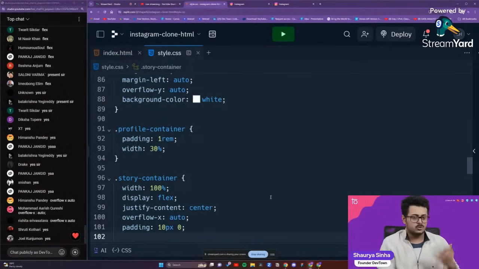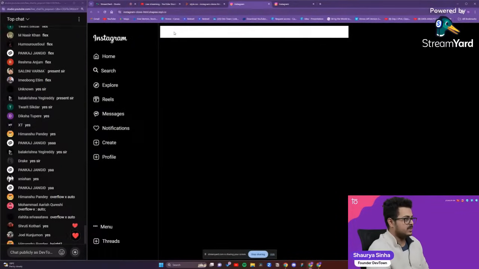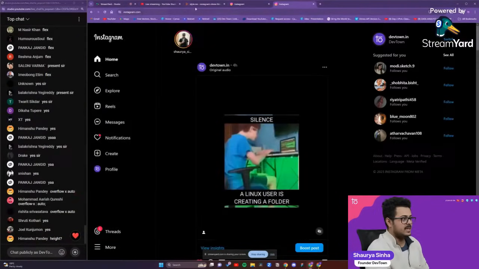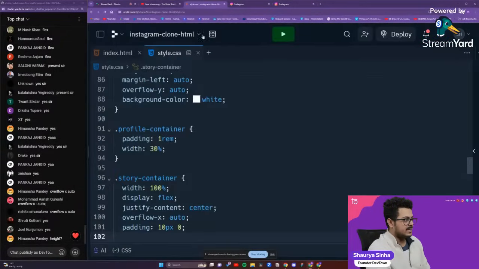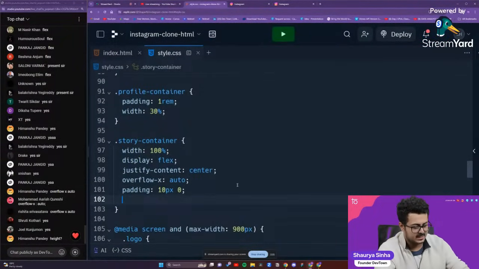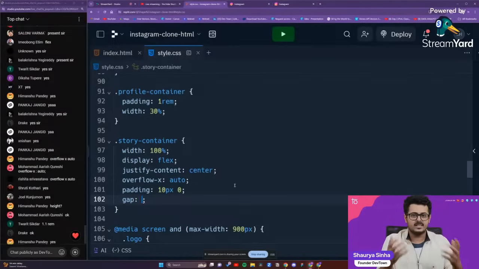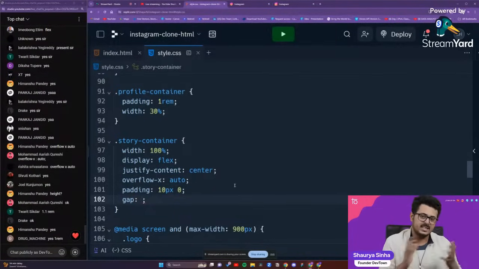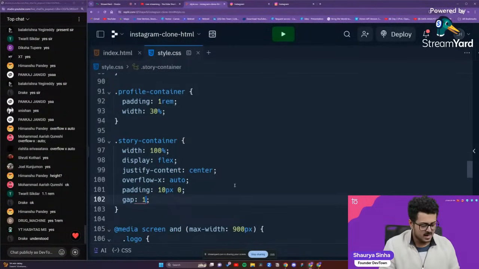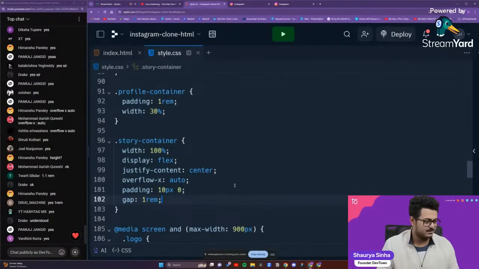Now, between two stories, we need some gap as well, right? So we will set up a gap right over there as well, guys. So what gap should we set up? Let's set up a gap of 1 REM. You guys able to understand this? Please let me know. So a gap basically means between two elements within this particular container, what should be the distance between the two? So I'm setting it as 1 REM because there are multiple items that are going to be present inside of it.